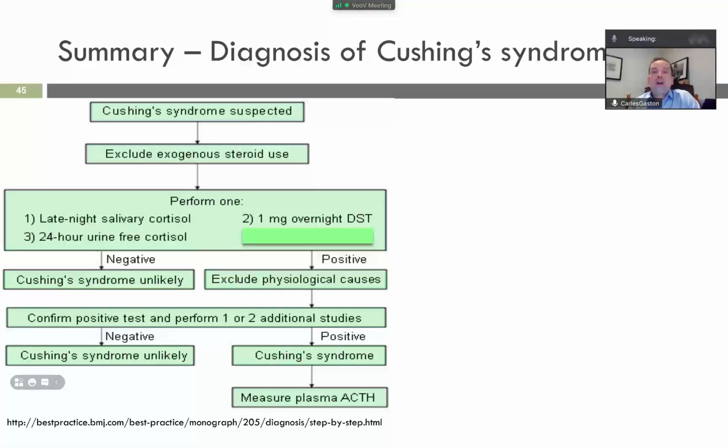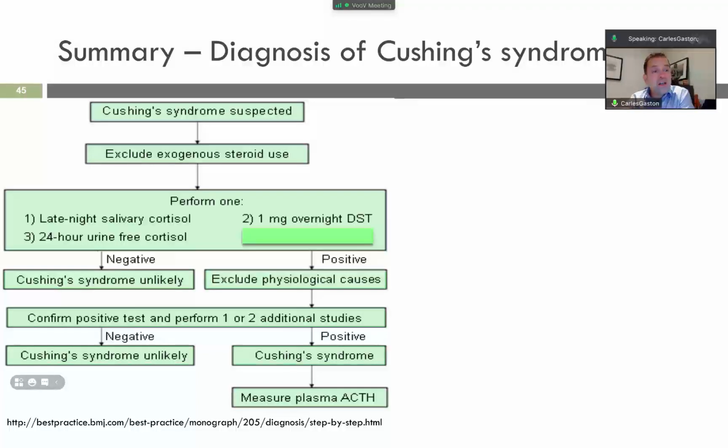Gain of weight, striae in the belly, lots of body mass, high BMI, feeling unwell, moon face, ectopic hair, ectopic pigmentation, right? First thing we need to do as doctors is to exclude exogenous steroid use. Is the patient taking too much steroids, because he has asthma, eczema, right? Very, very important.